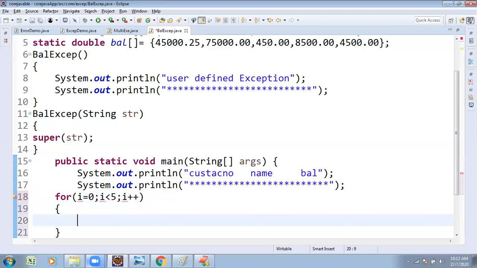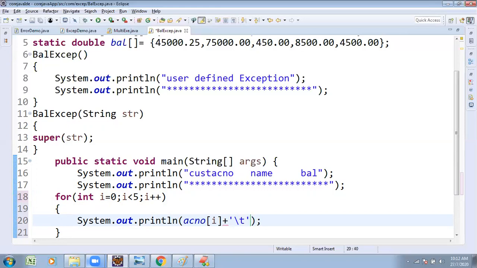int i equals 0. Index is going to start from 0 and end with the n minus 1 position. There, I wanted to print the whole elements. System.out.println. I wanted to print first which element? I wanted to print the account number, acno of i. Account number of i. Some space.